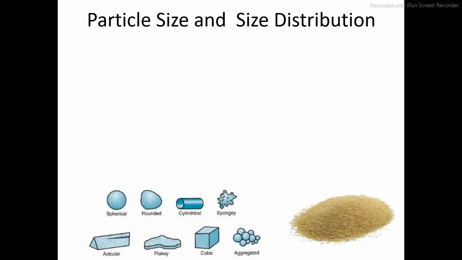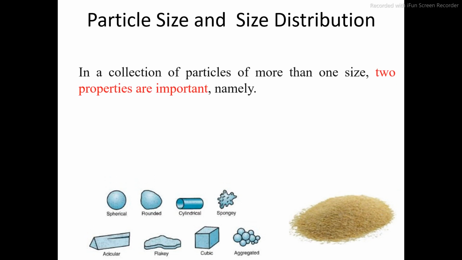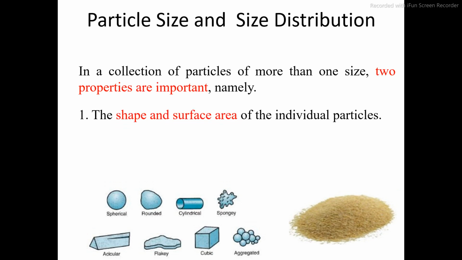Particle size and size distribution. In a collection of particles of more than one size, two properties are very important. What are these two properties to be considered? The first one is shape and surface area. As you can see in this image, different shapes of particles are shown: spherical, rounded, cylindrical, spongy, aggregated, cubic, and so on. These are the different shapes of particles.